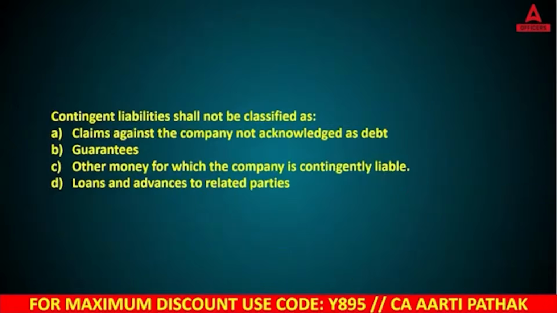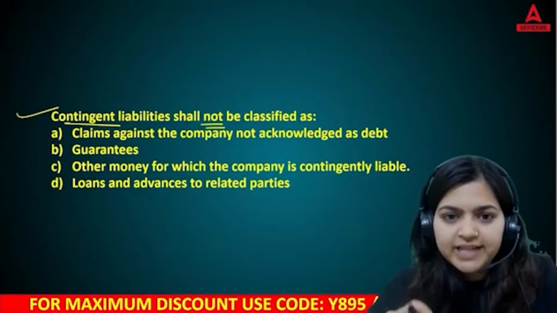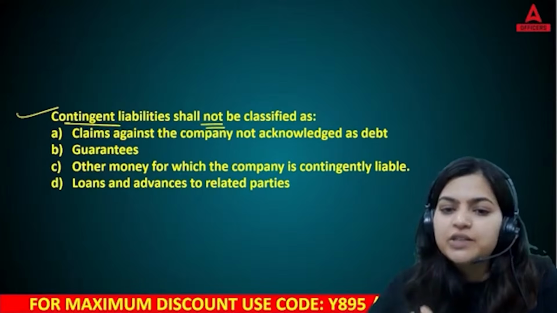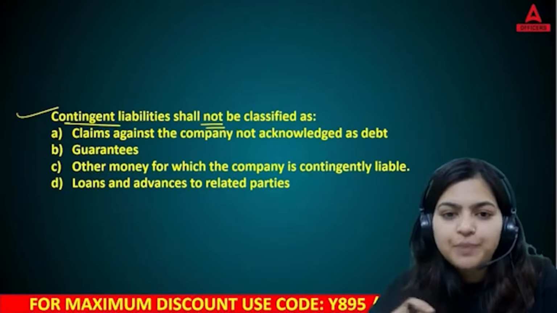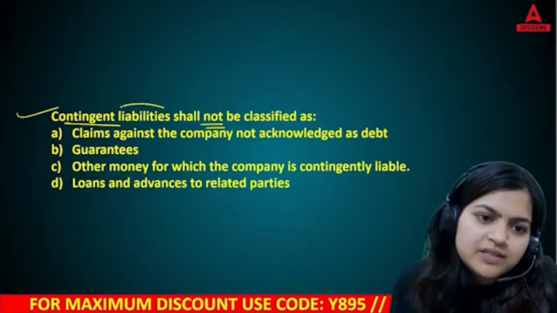Yes, chaliye. Coming to the next question. Contingent liabilities shall not be classified as: A. Claims against the company and not acknowledged as debt. B. Guarantees. C. Other money for which the company is contingently liable. Or D. Loans and advances to related parties. Now, in simple terms, let's discuss this.